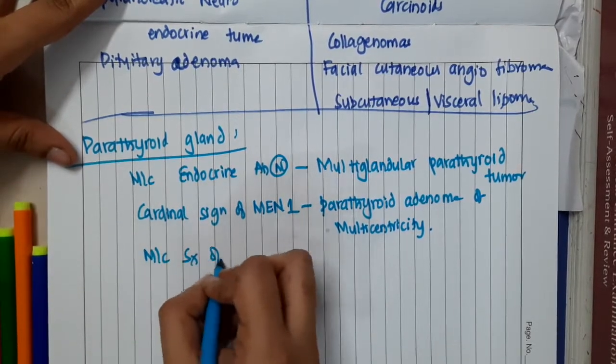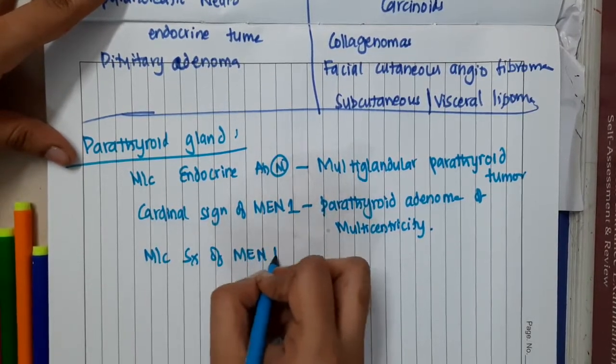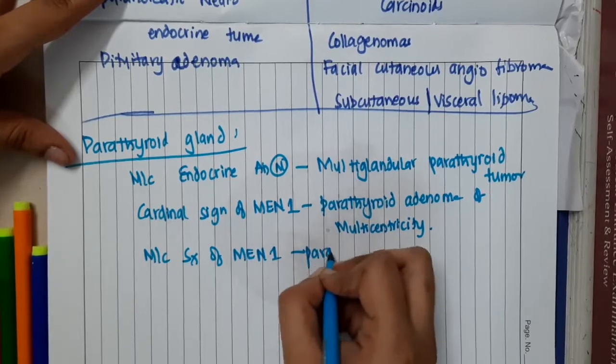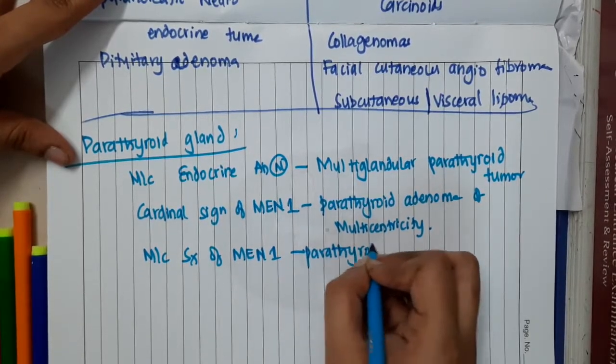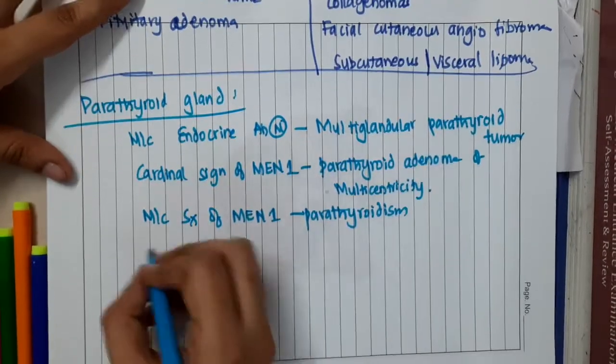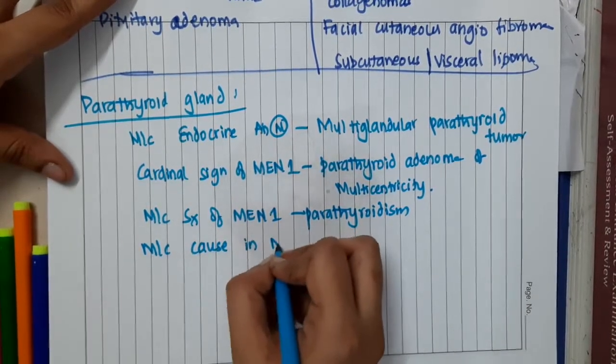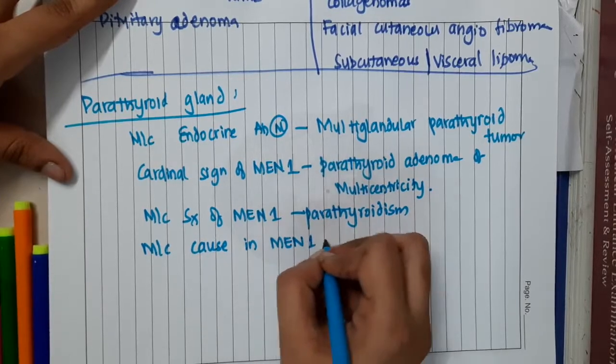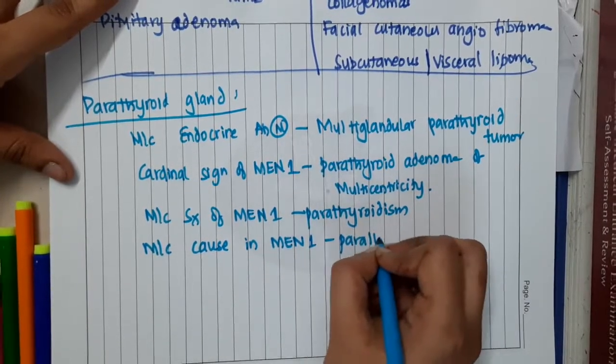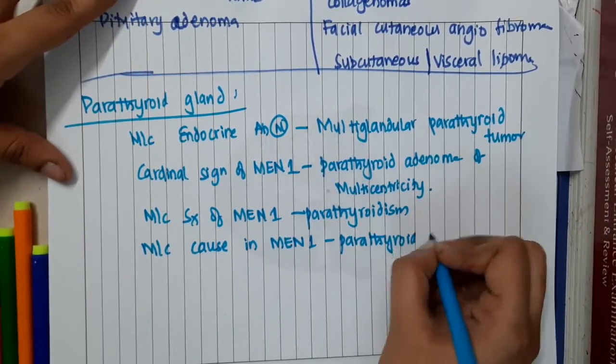What is the most common manifestation of MEN 1? Hyperparathyroidism is the most common manifestation of MEN 1. What is the most common cause in MEN 1? Parathyroid hyperplasia.